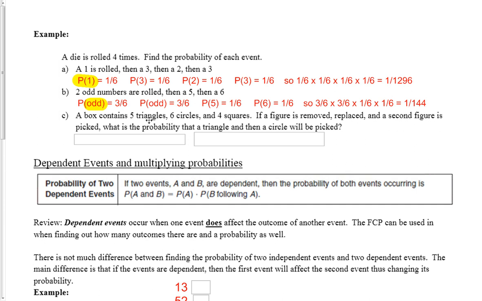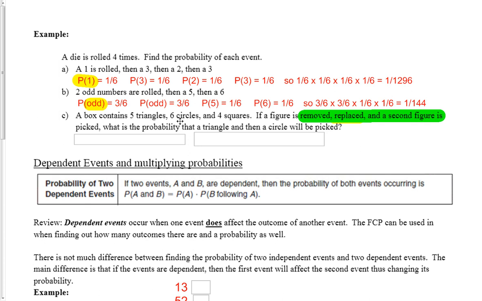Finally, a box contains 5 triangles, 6 circles, and 4 squares. If a figure is removed, replaced, and the second figure is picked, what's the probability that a triangle and then a circle will be picked? You'll notice some of this language here. If it's removed, replaced, and then a second thing is taken out, the reason they make a big deal about saying that something was replaced is because when we get to the next section, they will pull something out of the group and leave it out, and that will change the probabilities. So whenever it's replaced, you're usually dealing with independent events.